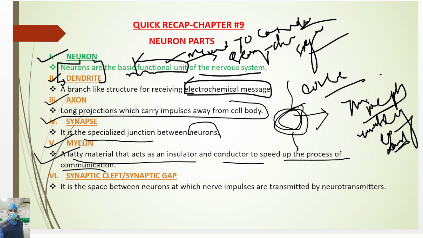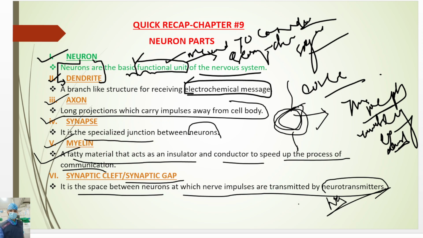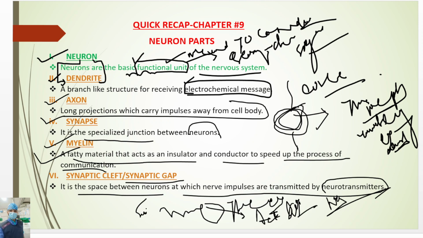Then the synaptic cleft or synaptic gap is the space between neurons at which nerve impulses are transmitted by the neurotransmitter. I already told what a neurotransmitter is. We discussed neurotransmitters in another video. There are excitatory or inhibitory neurotransmitters, depending upon the action, which are released from the synaptic bulb or synaptic cleft. So this is all of the topic.